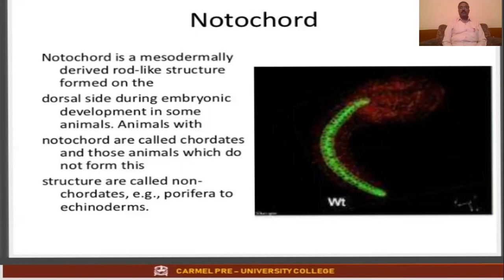The animals with notochords are called chordates, and the ones without the notochord are called non-chordates. Notochord is a very important striking characteristic feature for classification of animals into vertebrates and invertebrates.